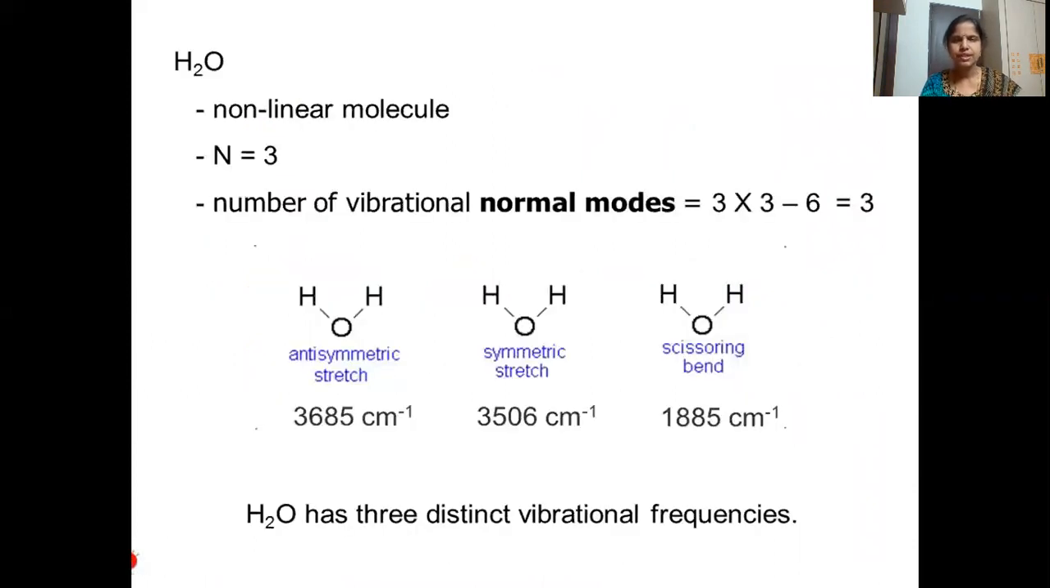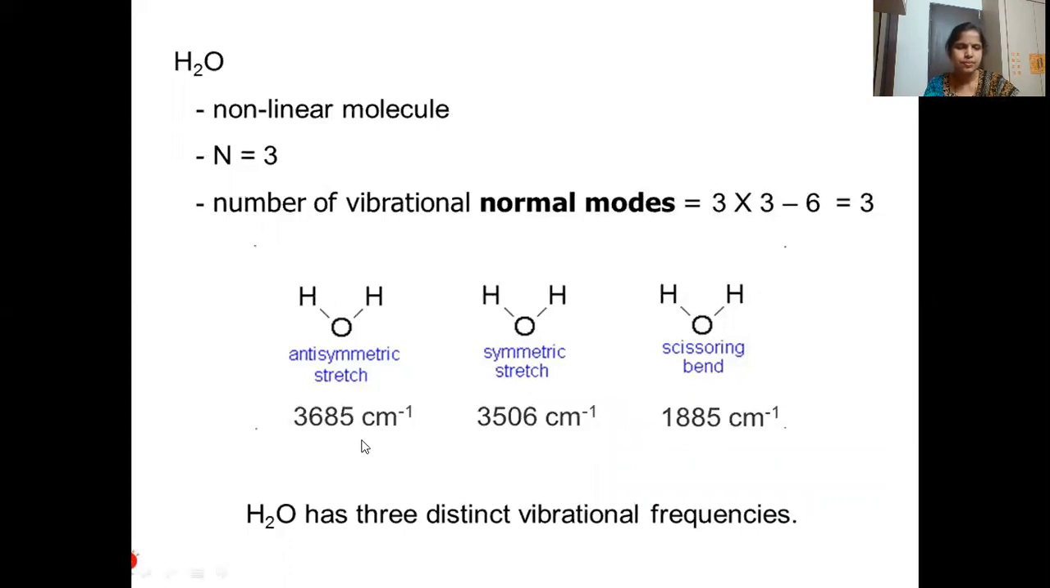Now for water, we'll take an example. Water is a non-linear molecule. So n, the number of atoms in water, is 3. So what will be the number of vibrational modes? It is 3n minus 6. So n is 3, so 3 into 3 minus 6, we get 3. So what are the 3 vibrational modes that we see for water? One is antisymmetrical stretching, one is symmetrical stretching, and the other one is bending, which is of scissoring type. So these are the 3 modes where we can see 3 very clear and intense bands for the water molecule.